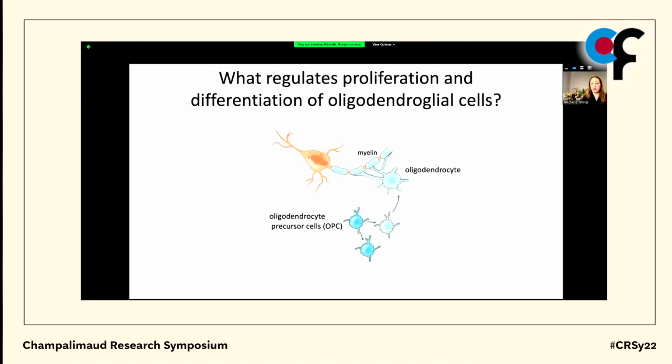And so for over a decade now, my laboratory has been trying to understand what does regulate the proliferation and functional differentiation of healthy oligodendroglial cells, and then how this is subverted in the context of glial malignancies. And there's a really intriguing idea that had been in the literature for some time, first introduced in the 1990s by Ben Barres, that axons of neurons themselves may regulate the extent to which they're myelinated, and that this may happen in an experience and activity-dependent manner.